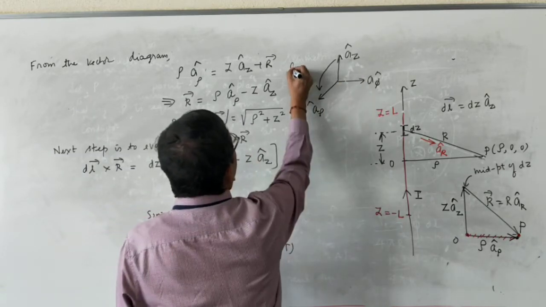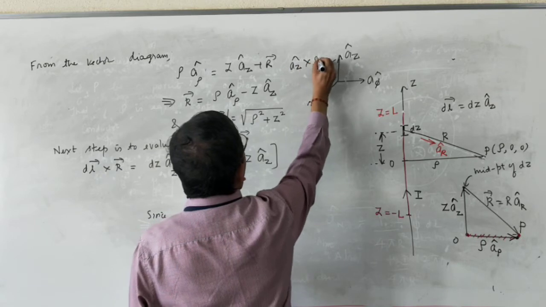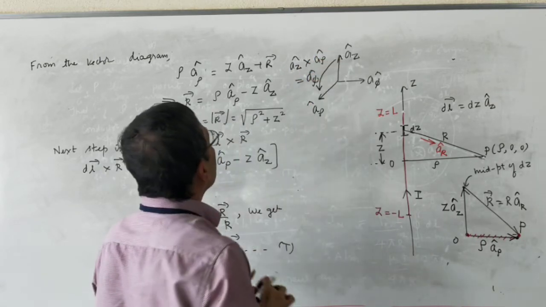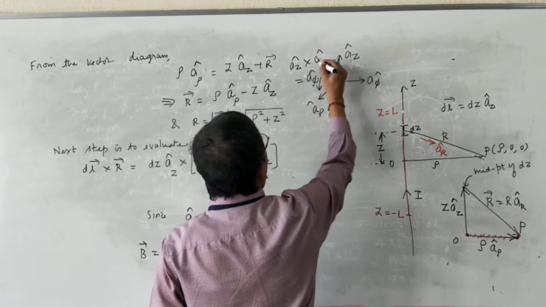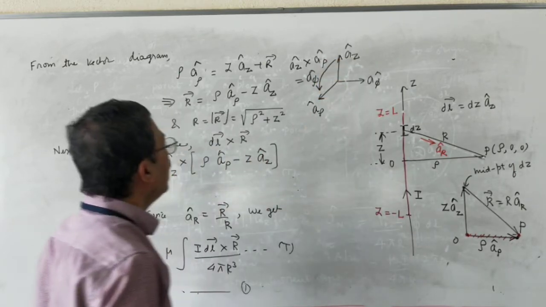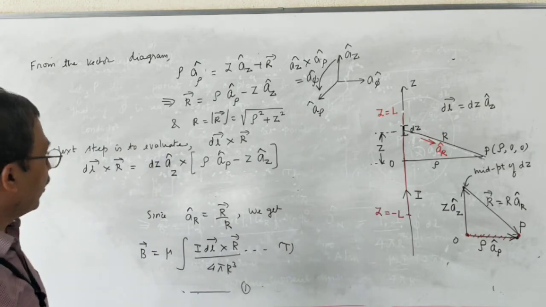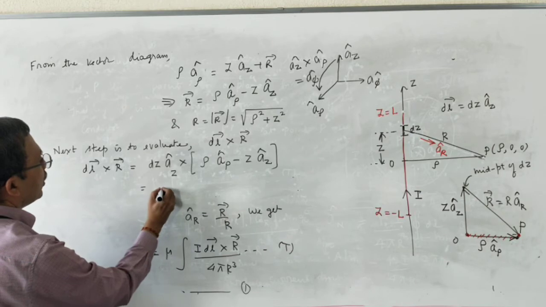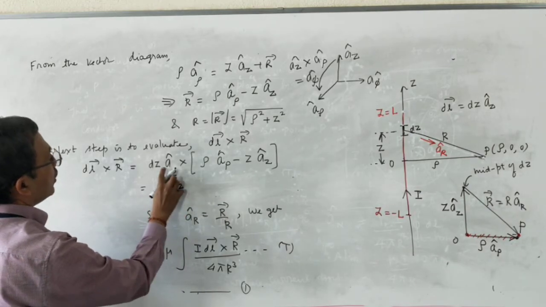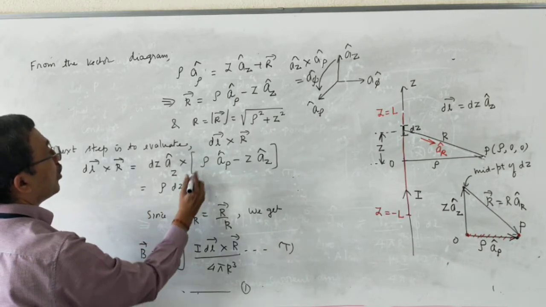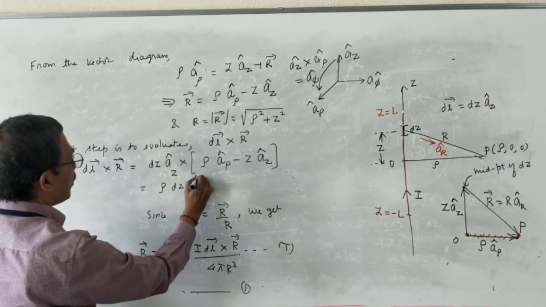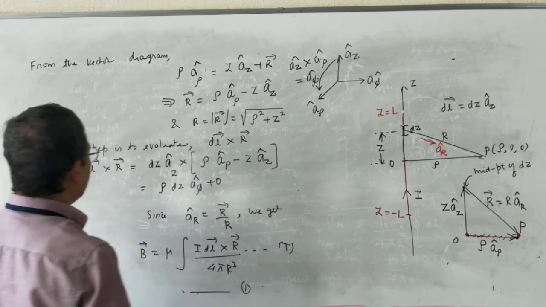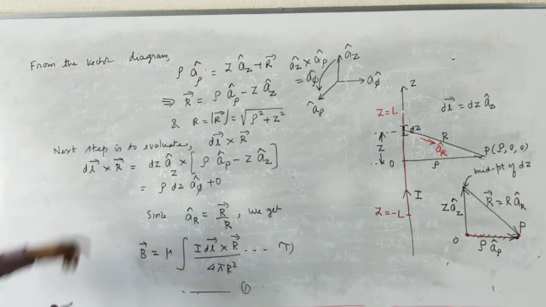So az cap cross a rho cap is equal to a phi cap. So what you get here: rho into dz, az cap cross a rho cap is a phi cap. Az cap cross az cap is 0. So this is vector dl cross r.